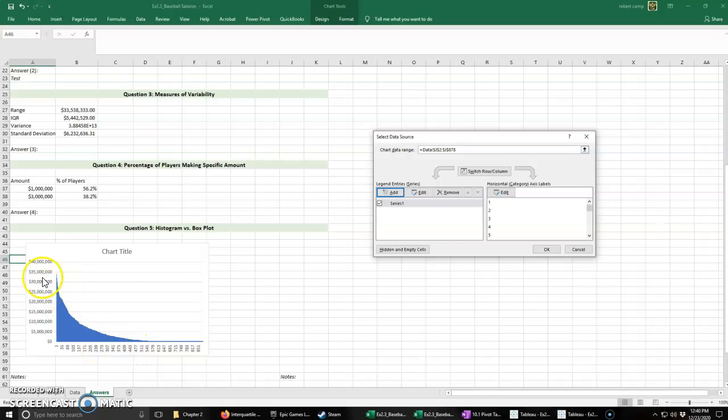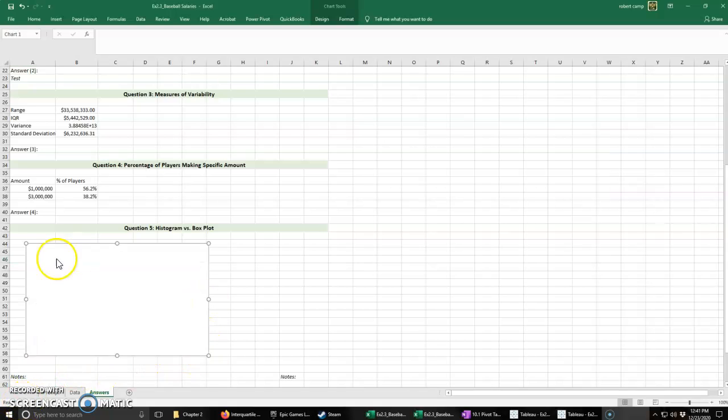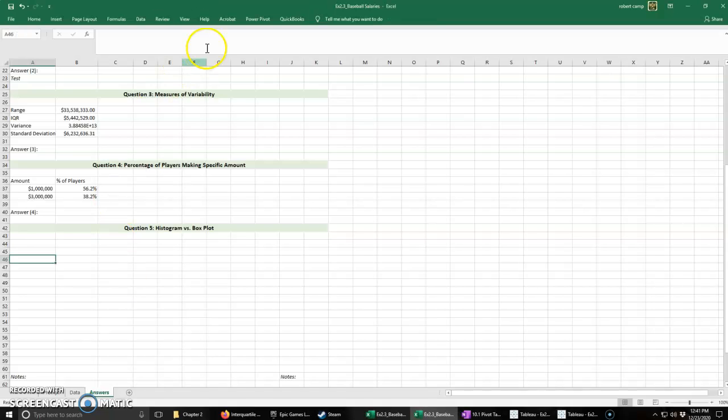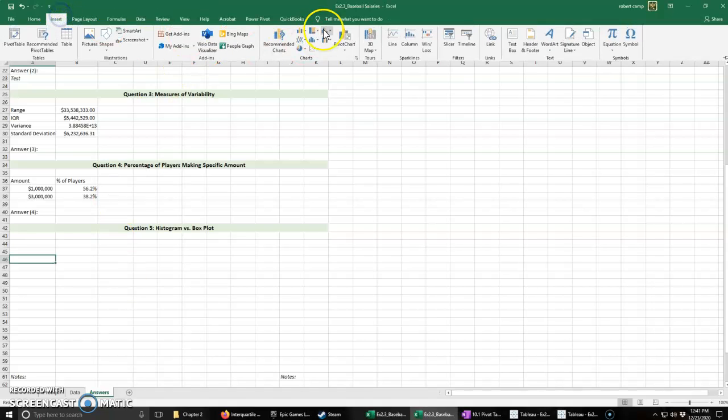But that's not what we wanted, because now it's just given us data point 1 and just went down and gave the values as we go. And actually that's my fault because we started in a column chart. That's not what we want to do.